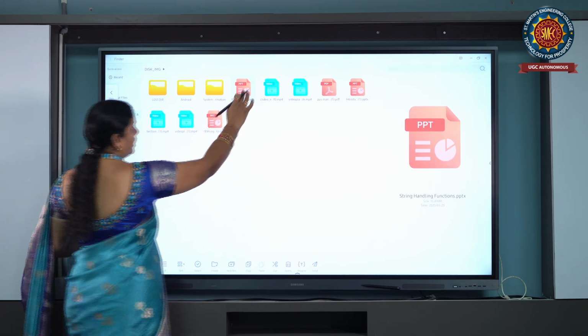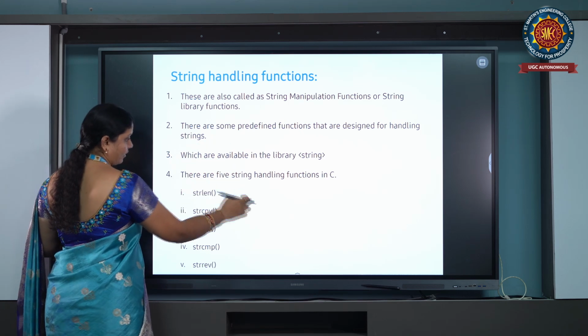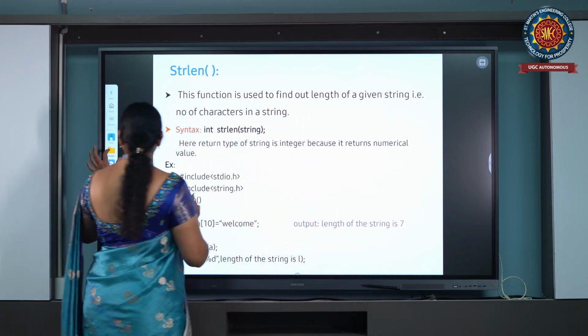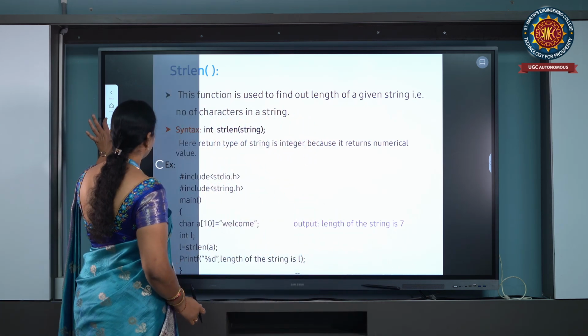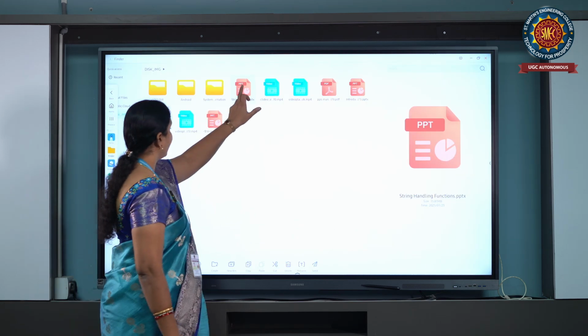Now, whenever we are comparing two characters, it takes the ASCII difference between two non-matching characters. It gives the ASCII difference between two non-matching characters.